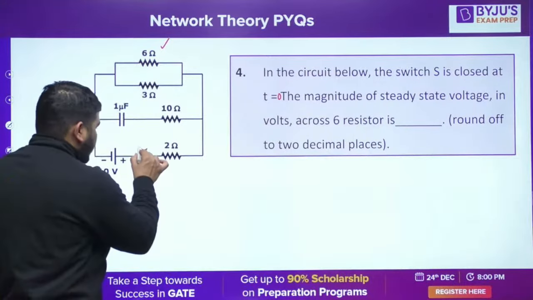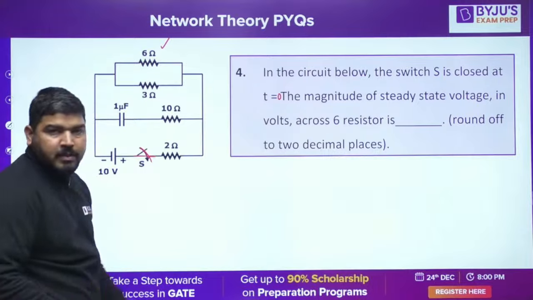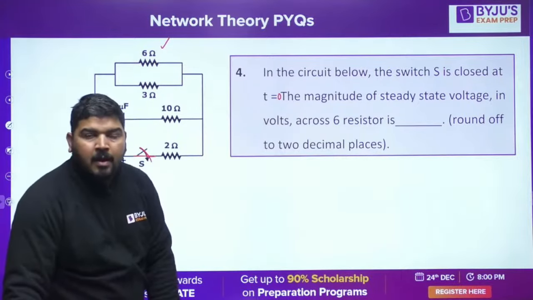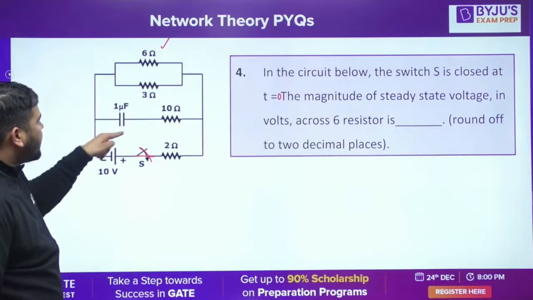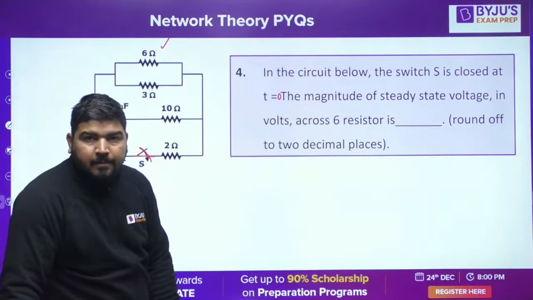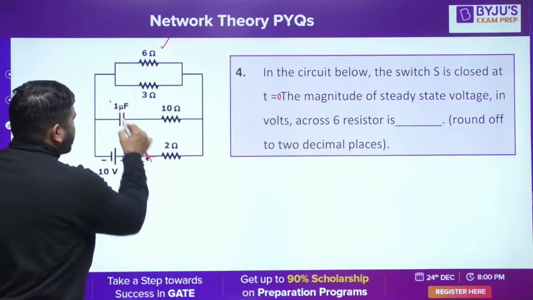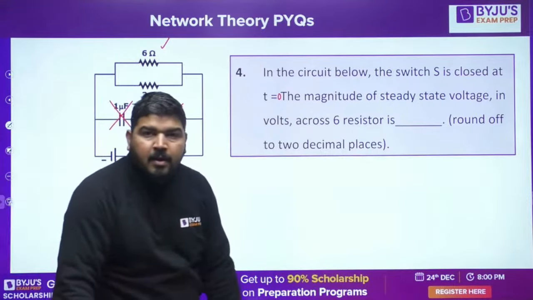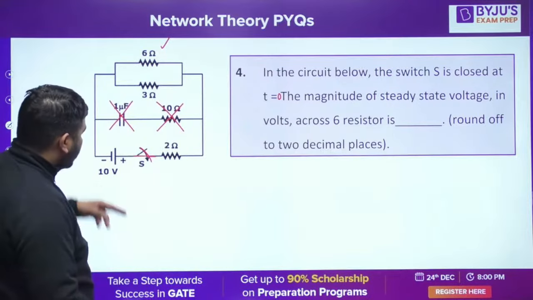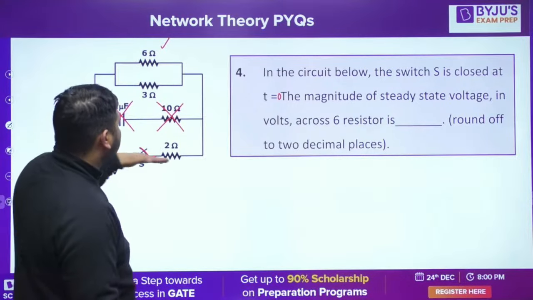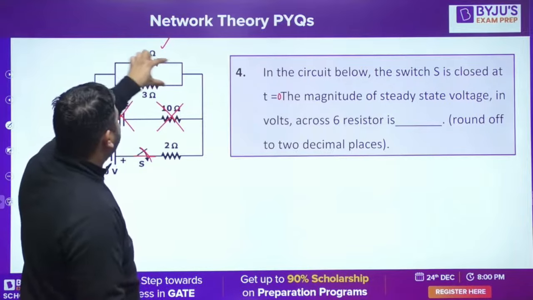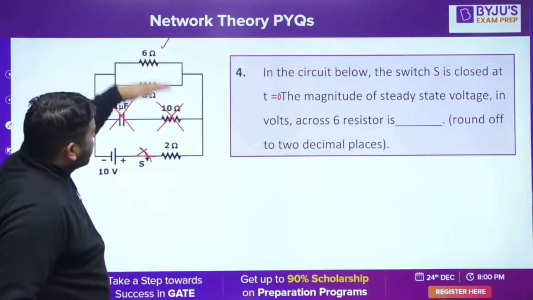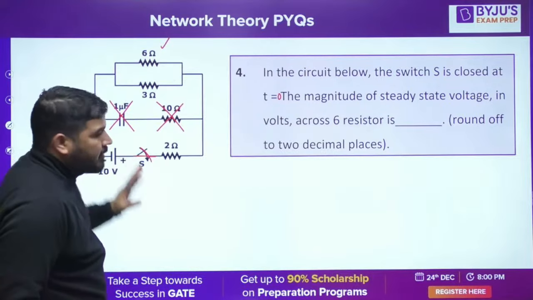If you close this switch, then this circuit will start working, and under steady state this capacitor will be open circuited. You know that. It means this branch will stop working. There will be no current in this branch. So the current will flow via this branch only, these two resistances and this resistance. Via these three branches, the current will flow.